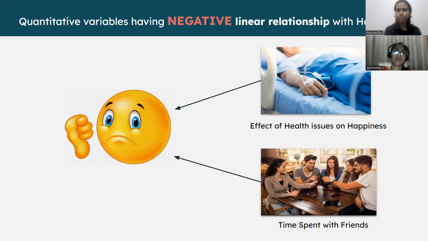Here we have the effect of health issues on happiness, which is not surprising because people for whom health issues affect their happiness a lot are likely to be less happy. But what was surprising, I think, was that people who are spending more time with friends are less happy. Although we don't know for sure yet, we will be confirming our points using statistical tests.